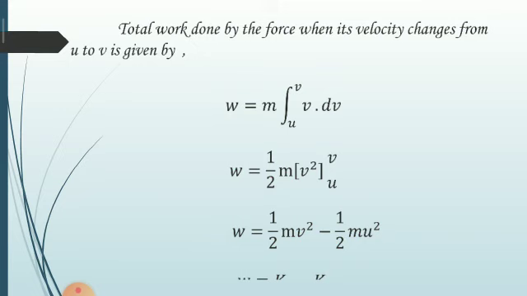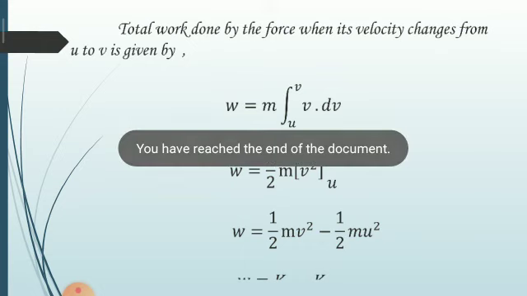Therefore the work done W is equal to m integration u to v of v dv. Therefore it is equal to m times, integration of v dv, that means v square by 2 from u to v. So first we put the upper limit, that means 1/2 mv square, and by putting lower limit, minus 1/2 mu square.